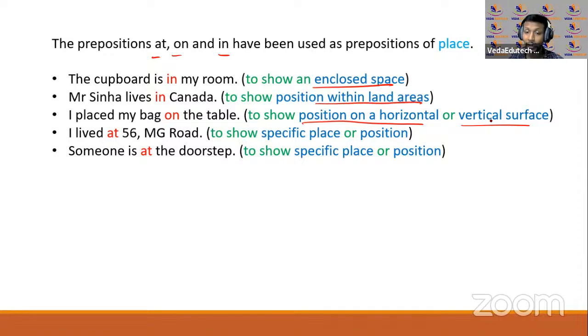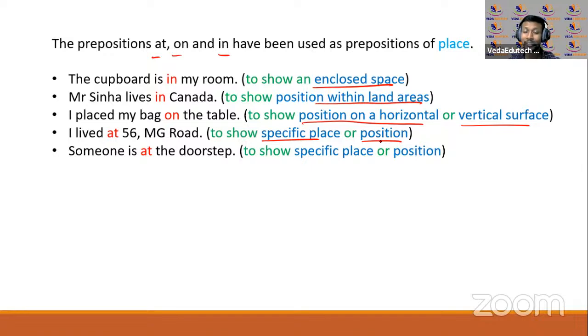Right, now at, मैंने वहां पे भी हमने बात किया था. ठीक है, at is for something definite. Right, I live at 56 MG Road. It is a specific place or a position what you're talking. Now you can also tell I live at some street name and some place. आप ऐसे भी change कर सकते हैं. You can tell your name or you can tell your street name and whenever you're referring, जब आप कह रहे हैं कि मैं यहाँ रहता हूँ, ठीक है, that is what you can use at over there.